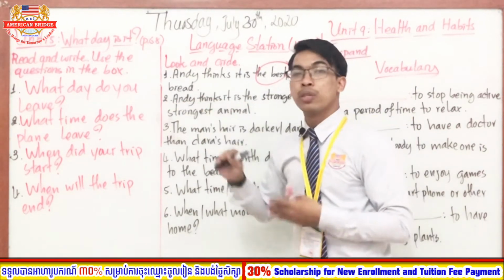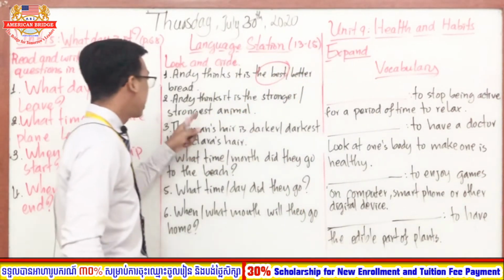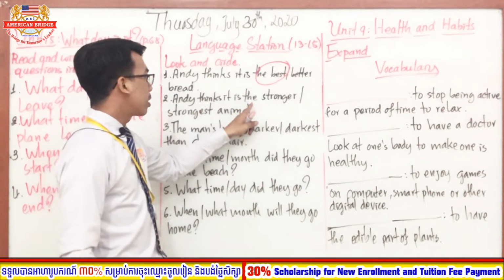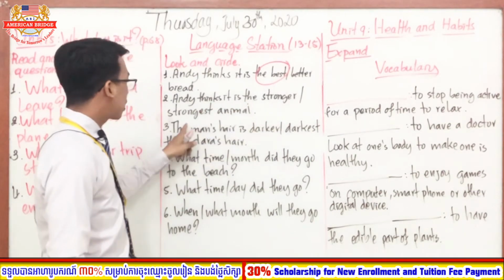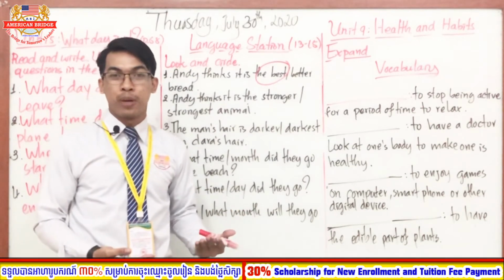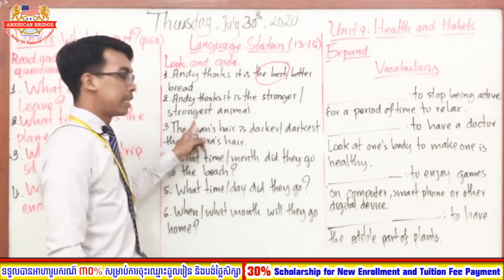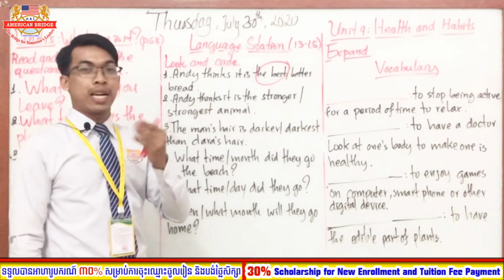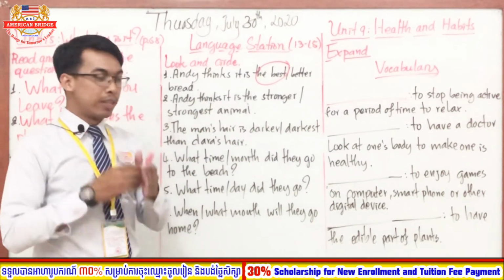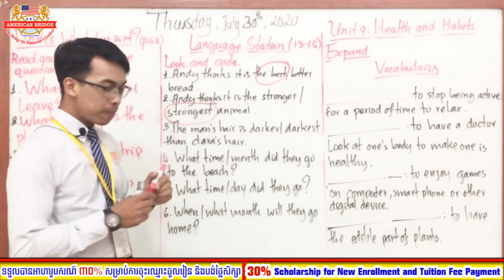So now let's move on to number 2, everyone. Andy thinks it is the strongest animal. Which one is the correct answer, everyone? The first one or the second one? So the correct answer is the second one. Why?